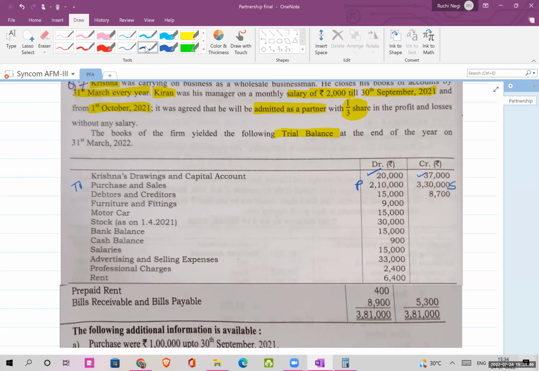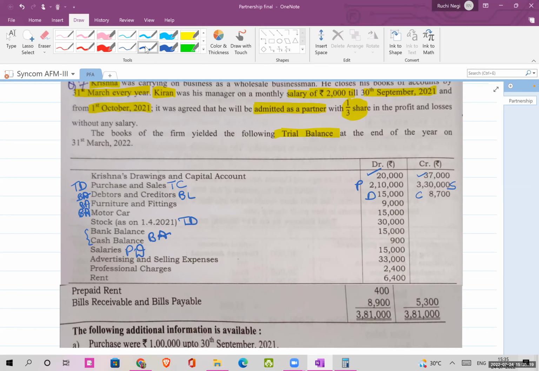Okay, so purchases will be trading debit, sales will be trading credit. Debtors and creditors. So this is your debtors and this part is your creditors. Debtors will be balance sheet asset and creditors will be balance sheet liability. Furniture will be balance sheet asset. Motor car balance sheet asset. Stock on 1st April. So this will be my opening stock, trading debit. Bank balance and cash balance will be balance sheet asset.